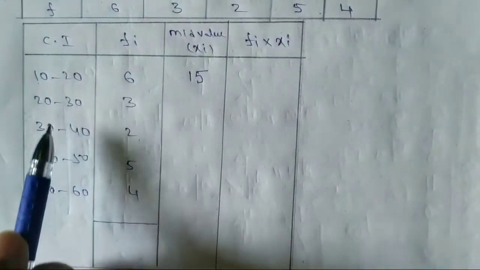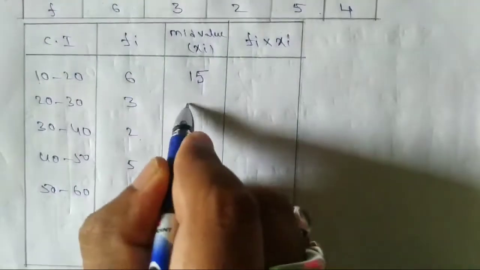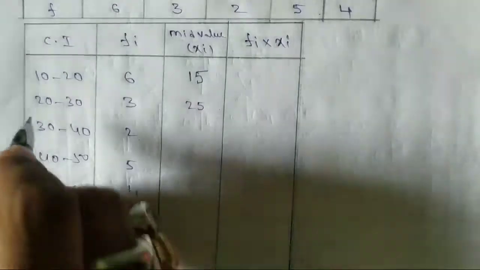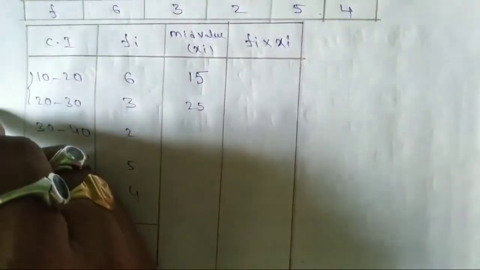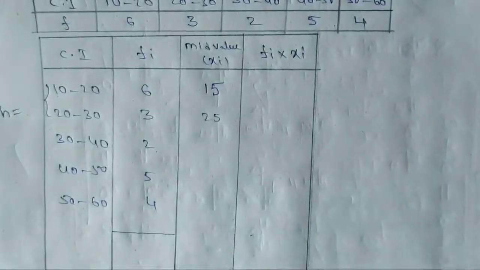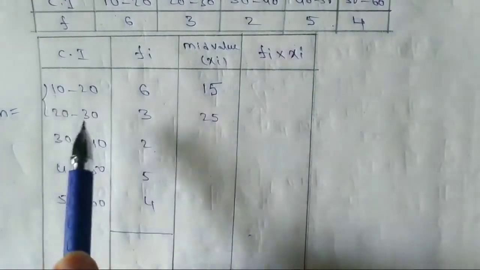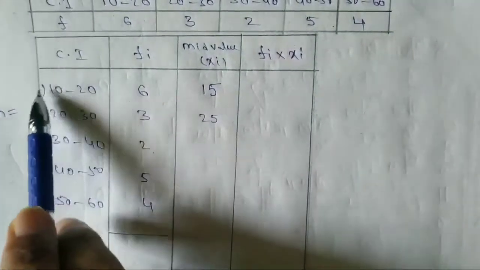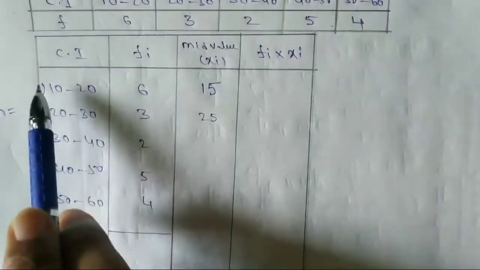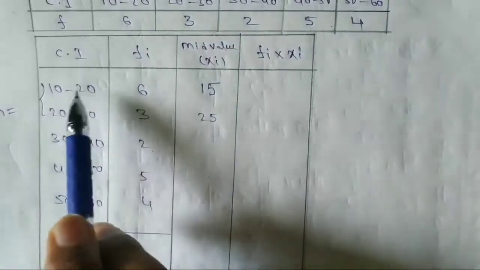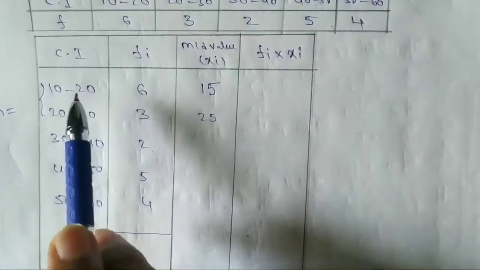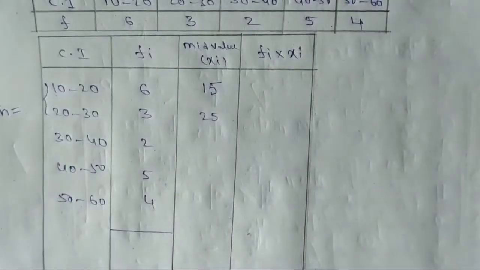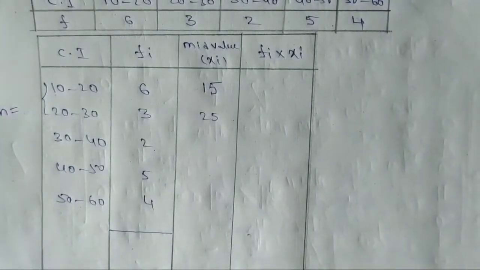Similarly, 20 plus 30, 50 by 2, 25. If more class intervals are there, finding like this will take more time. That's why we find h, the size of the class interval. h is 20 minus 10 or 30 minus 20, the difference of two successive lower boundaries or two successive upper boundaries.